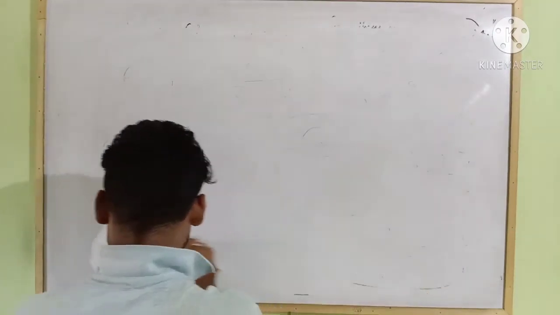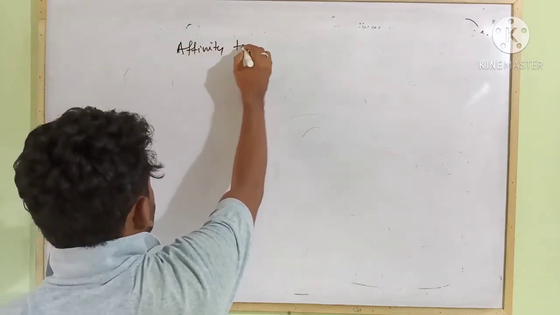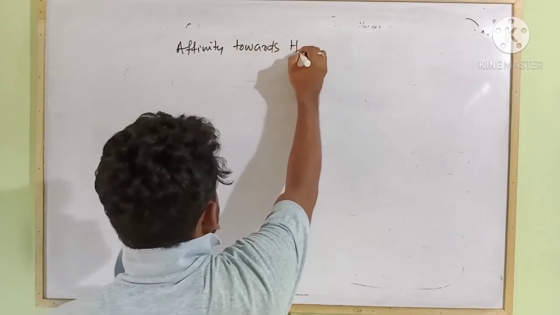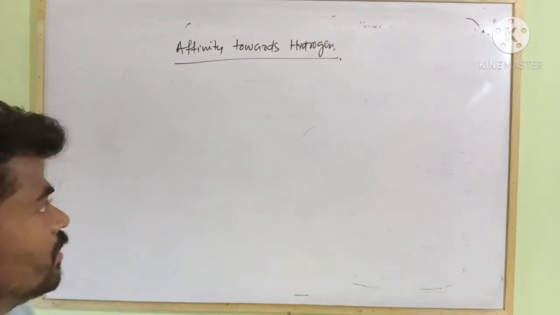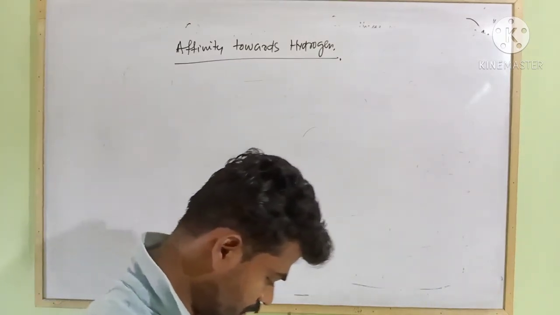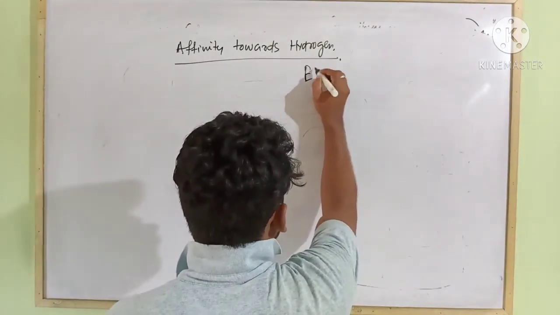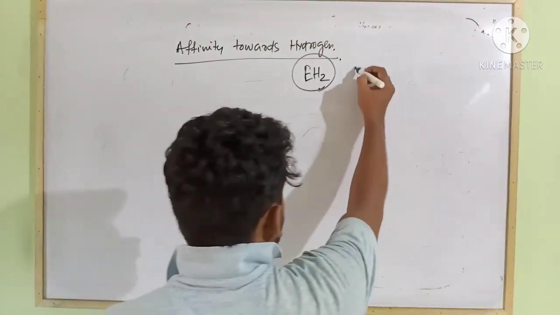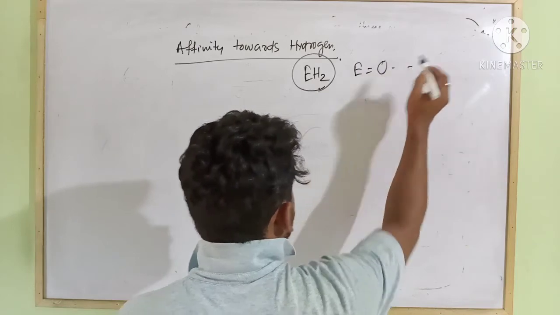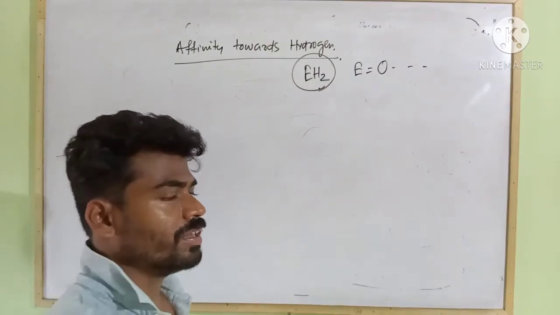Next, we will discuss their affinity towards hydrogen. Such elements combine with hydrogen to form hydrides like EH2, where E is an element of the oxygen family, can be oxygen, sulfur, or selenium.